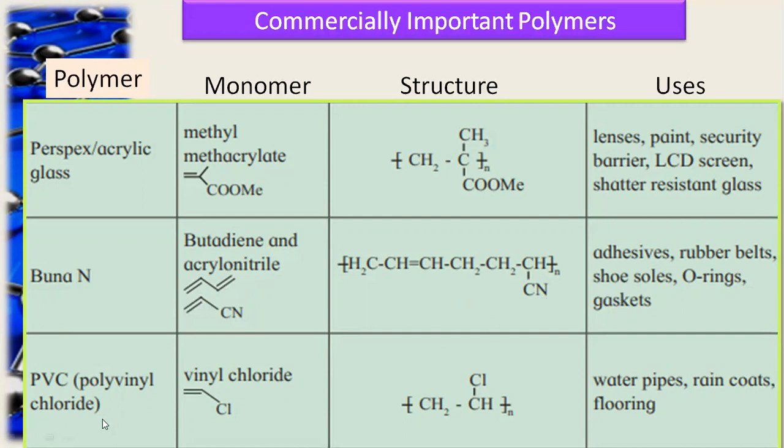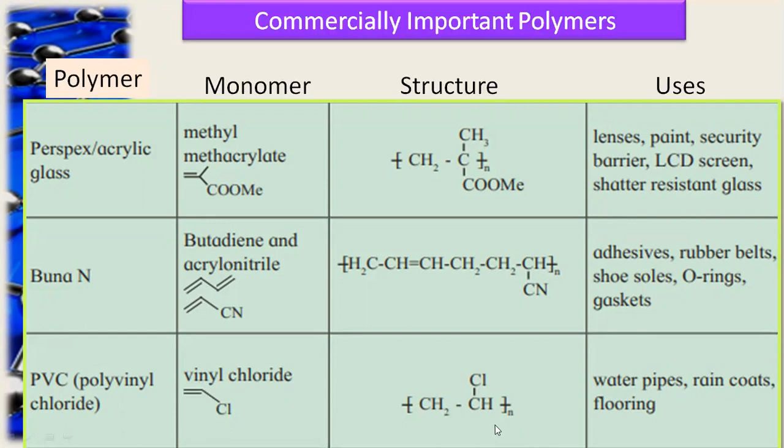Next polymer is PVC, polyvinyl chloride. The monomer required for the manufacture of PVC is vinyl chloride, having the formula CH2CHCl. See the structure of vinyl chloride. The n written here means the monomer is converted into the polymer.